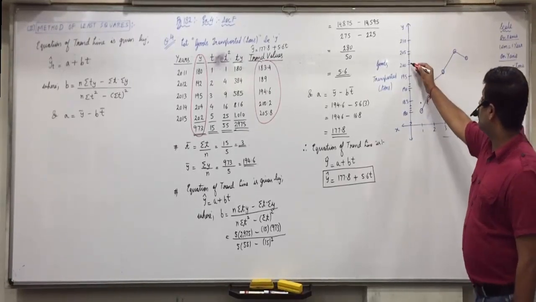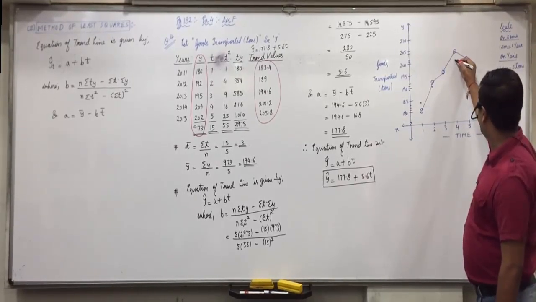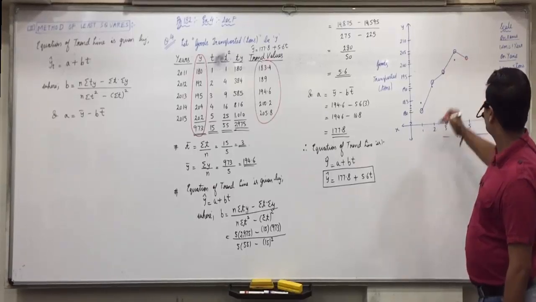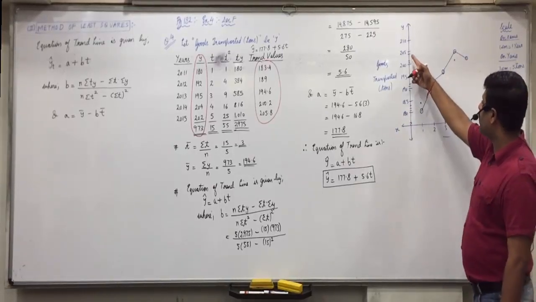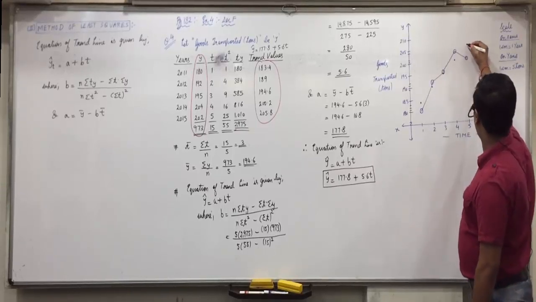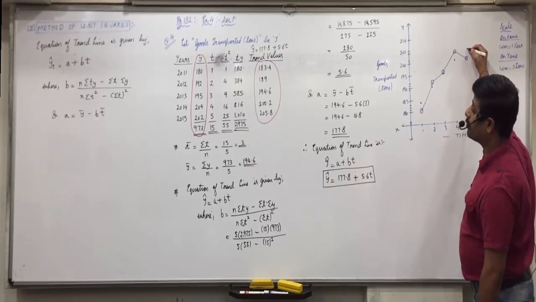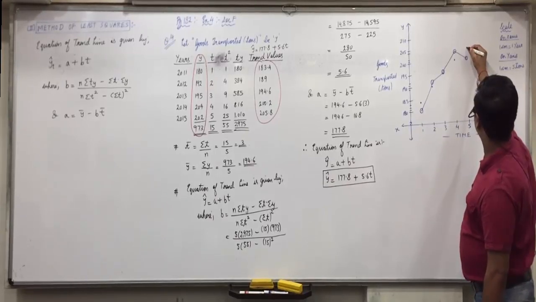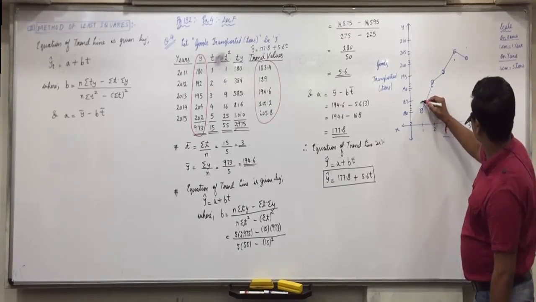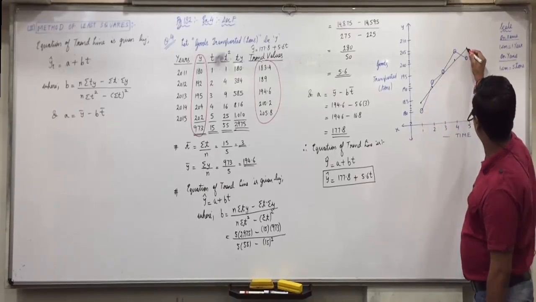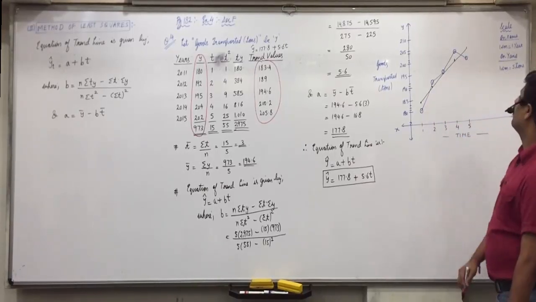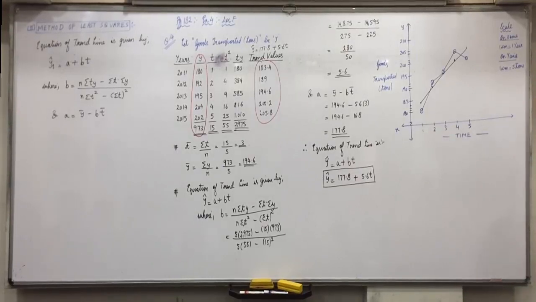Then 200.2, just exactly near to 200, 200.2, and 205.8, just slightly above 205, 205.8. Okay, so join them and make a straight line only, as I said. When you do it on the graph paper, you get a perfectly straight line. Is everyone clear with this?